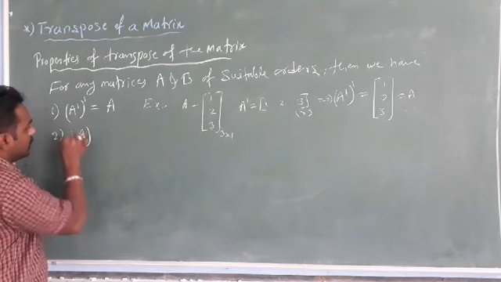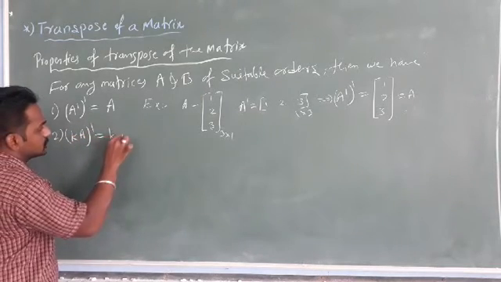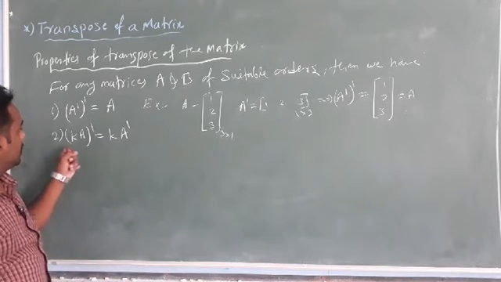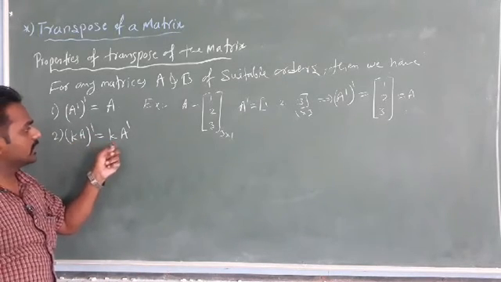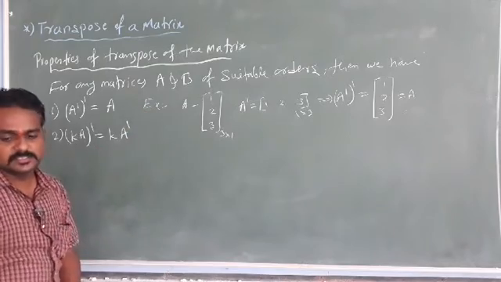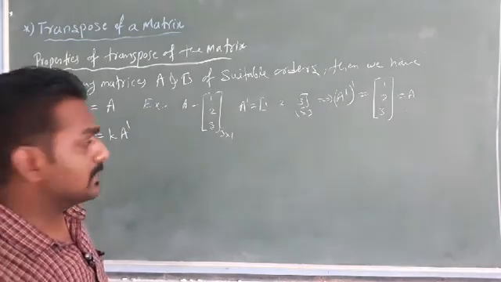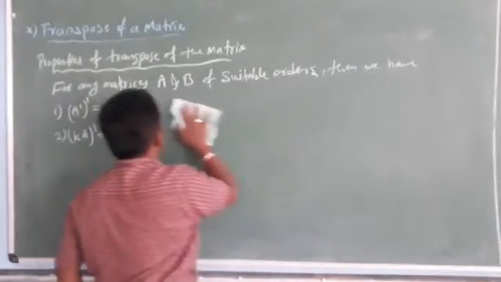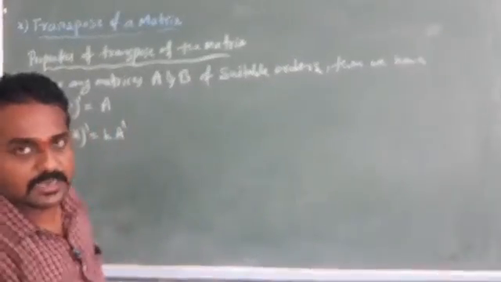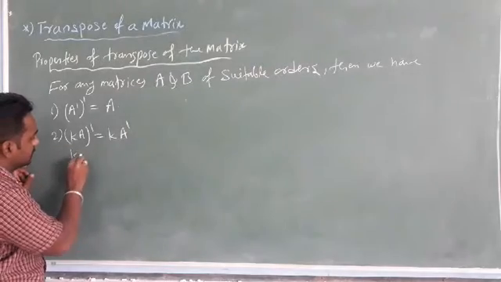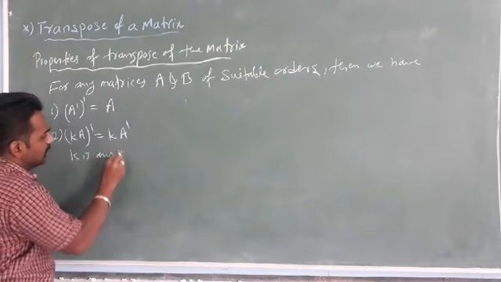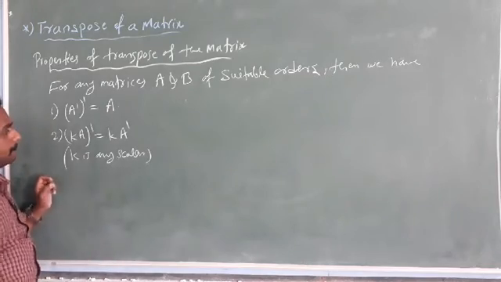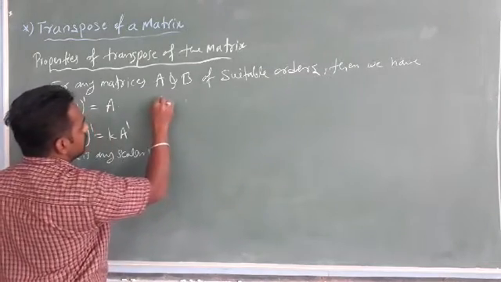Okay. The second property: K into A whole dash is equal to K into A dash. K into A whole dash is equal to K into A dash. So already you know the matrix multiplication by a scalar. Matrix multiplication by a scalar. Here K is any scalar.